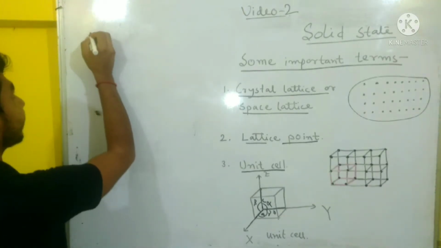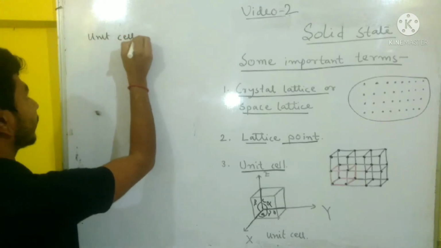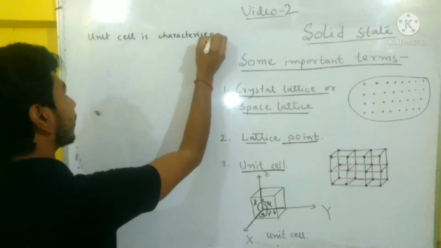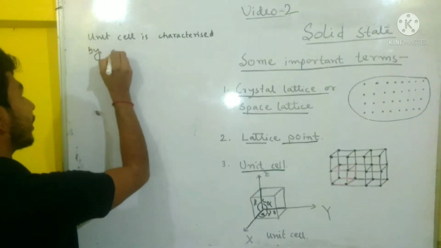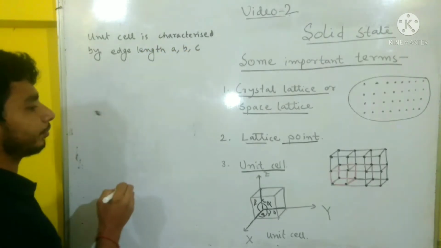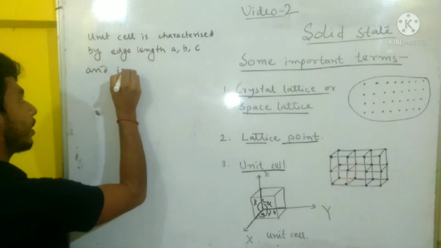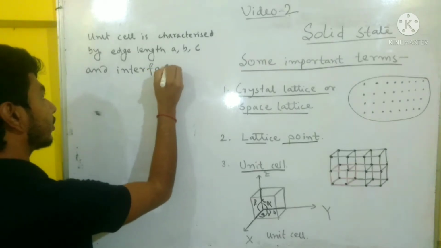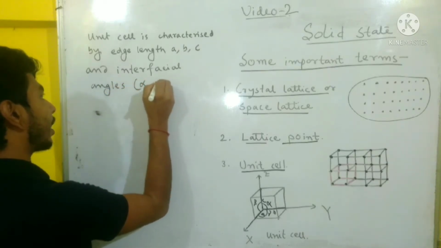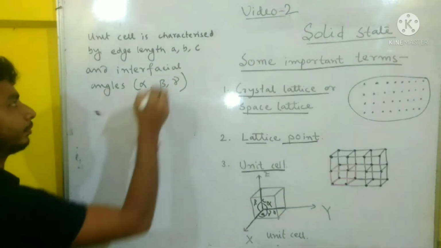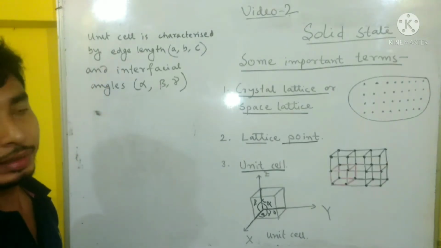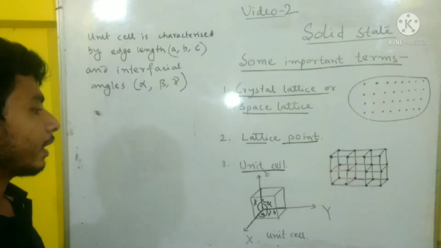So the unit cell is characterized by edge lengths a, b, c, and interfacial angles alpha, beta, gamma.